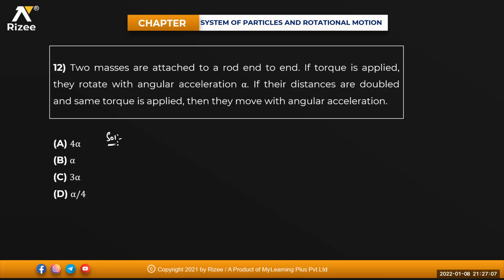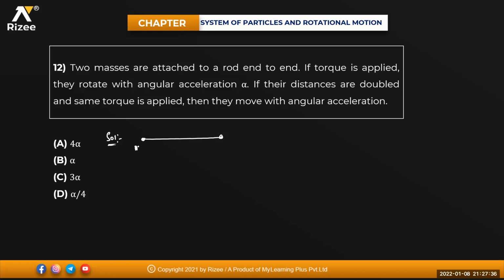Two masses are attached to a rod end to end. If a torque is applied, they rotate with an angular acceleration alpha. If the distances are doubled and the same torque is applied, then they move with an angular acceleration of how much? Two masses are attached to a rod like this.